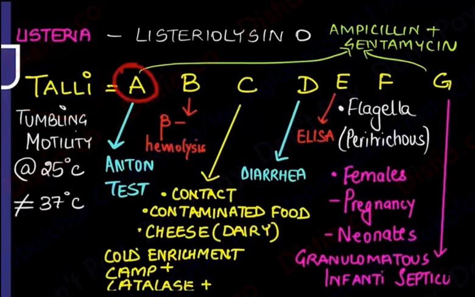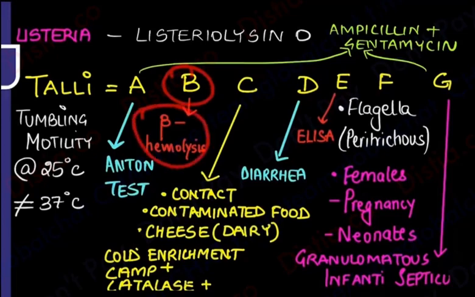What is A? This tends to show you an Anton test. What is an Anton test? I'll tell you in a while. B for it shows you beta hemolysis. C for how does this happen? Everything possible. Either you come in contact with some animal, or you have contaminated food, or you have cheese. This is very commonly seen with soft cheese.